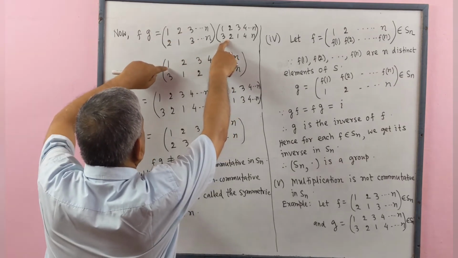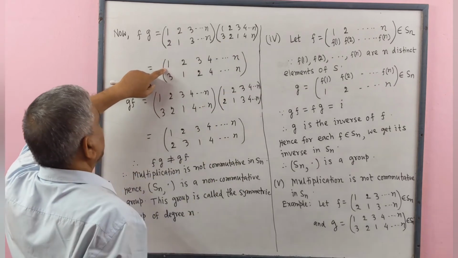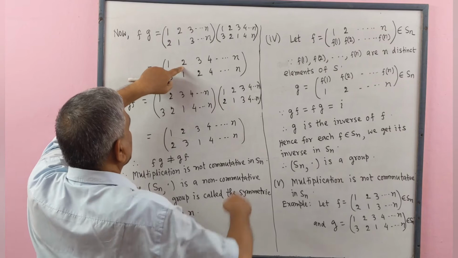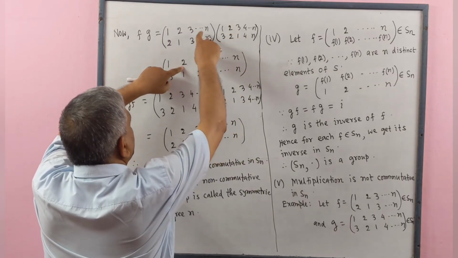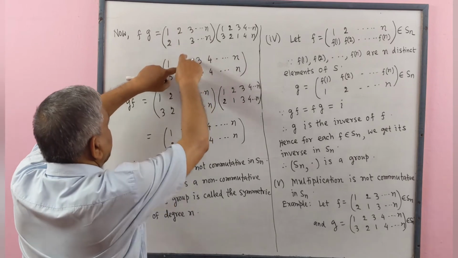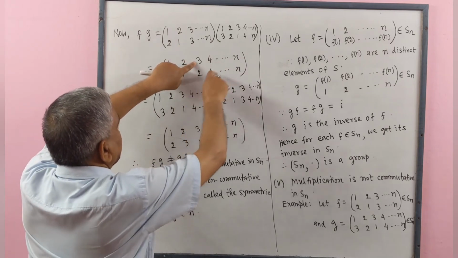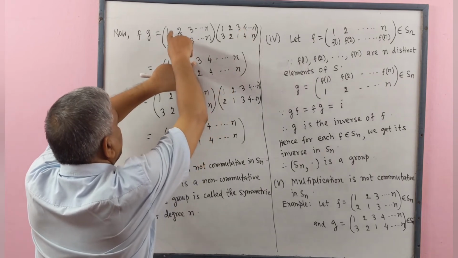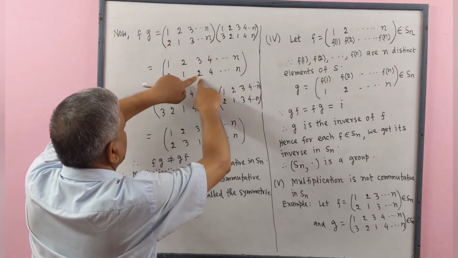So here we write 3 under 1. Now we work for 2. Here image of 2 is 2 and here image of 2 is 1. So here we write 1. Now we work for 3. Image of 3 is 1 and here image of 1 is 2. So we write 2 here.